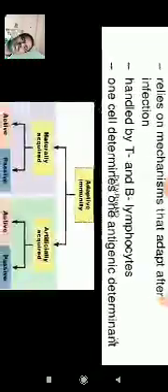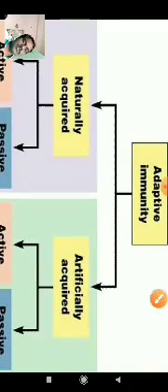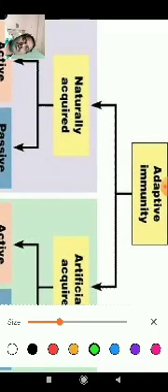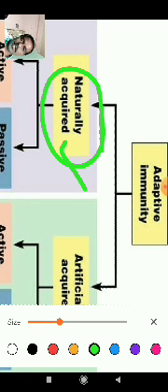These are the two types of immunity. Adaptive immunity is again divided into two types. Adaptive immunity is also called acquired immunity or specific immunity, and it includes natural acquired immunity.